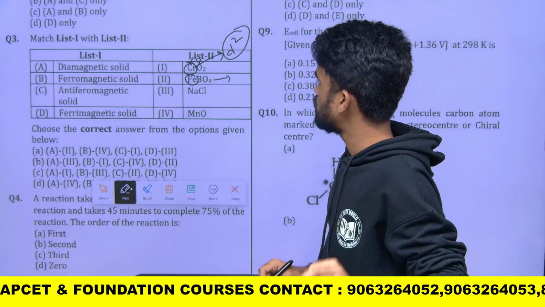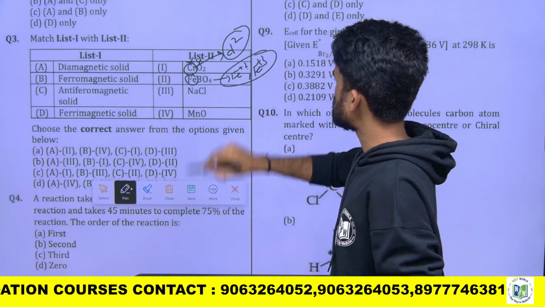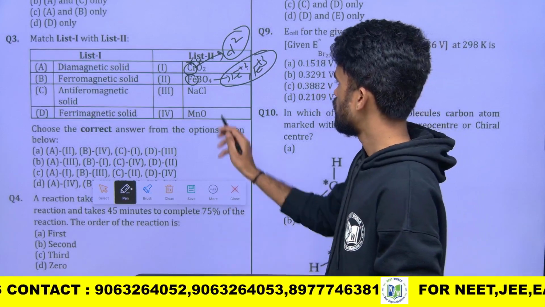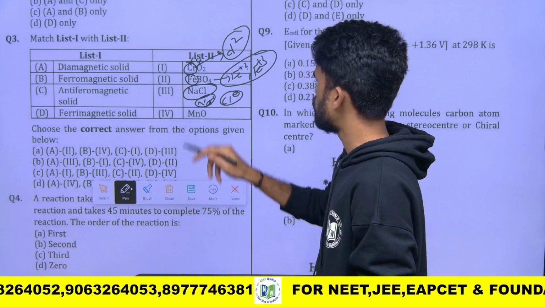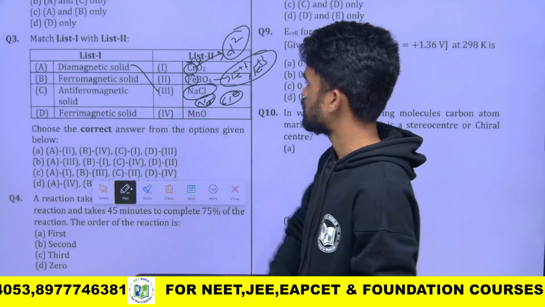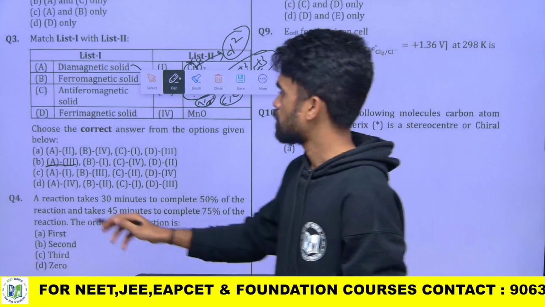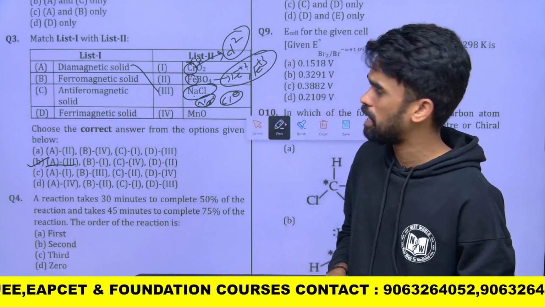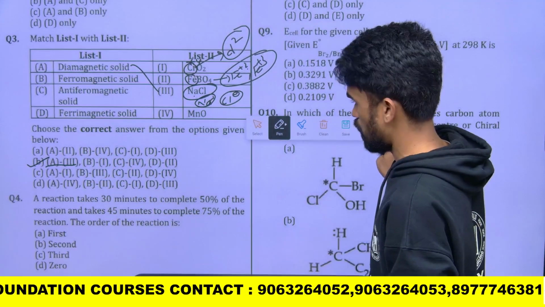Similarly here Fe3O4: Fe is in +2 and Fe is in +3, so unpaired electrons are present, and that also cannot be a diamagnetic substance. NaCl, yes, it can be, Na+ and Cl-. Both of them have fully filled electronic configurations, no unpaired electron is present. So NaCl is a diamagnetic substance, A3. So check any option with A3. Yes, only option B has A3. The remaining cannot be diamagnetic because they have at least one unpaired electron. Based on that, we can simply solve this. The remaining question options you can verify.